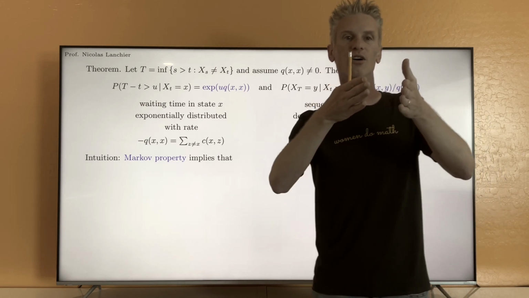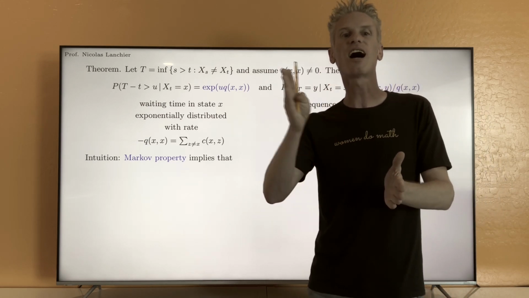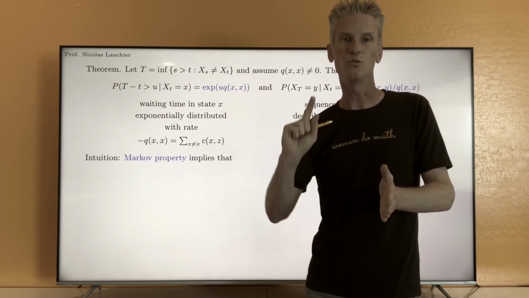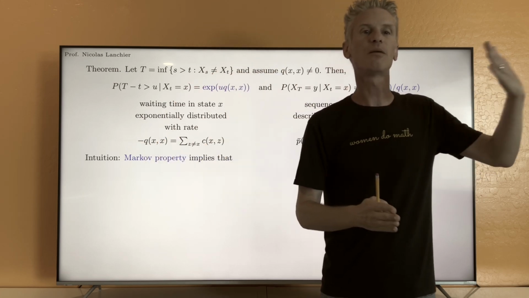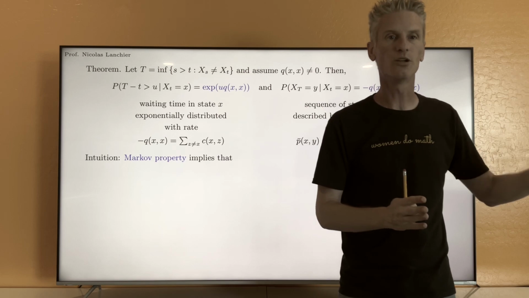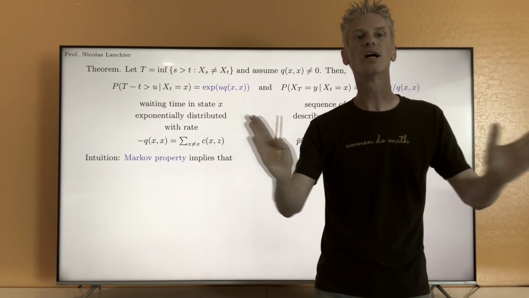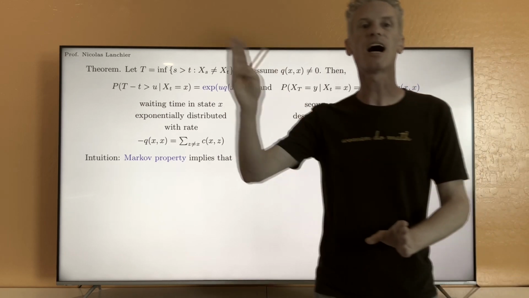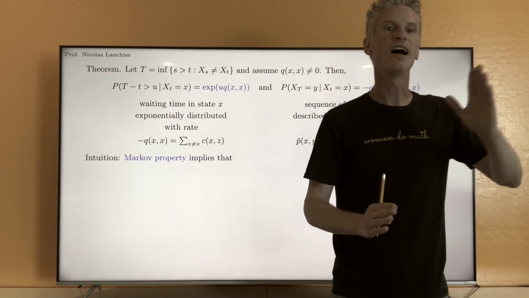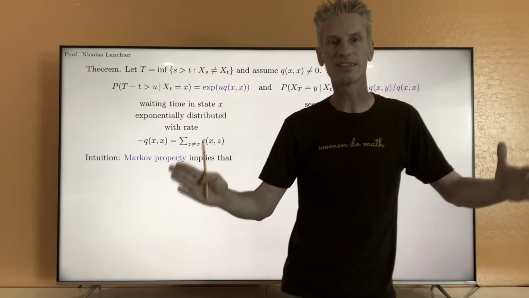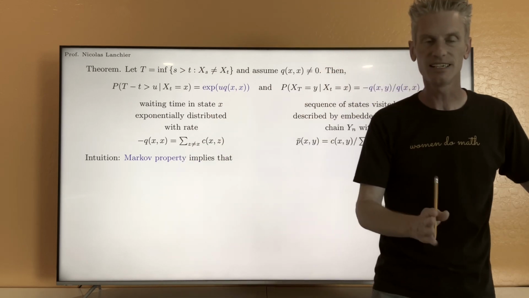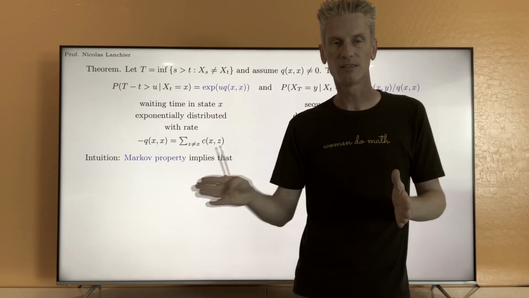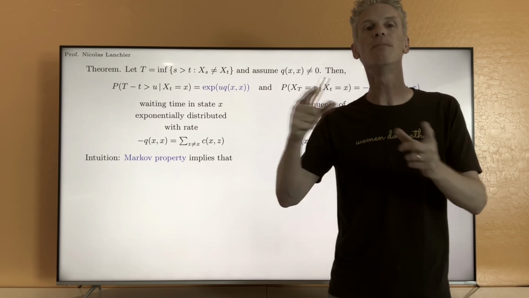So this also means that the time to the next jump, which is in the future, and the time since the last jump, which is in the past, given the present, must be independent. But saying that time to the next jump and time since the last jump are independent means exactly that the waiting time between jumps must be memoryless.